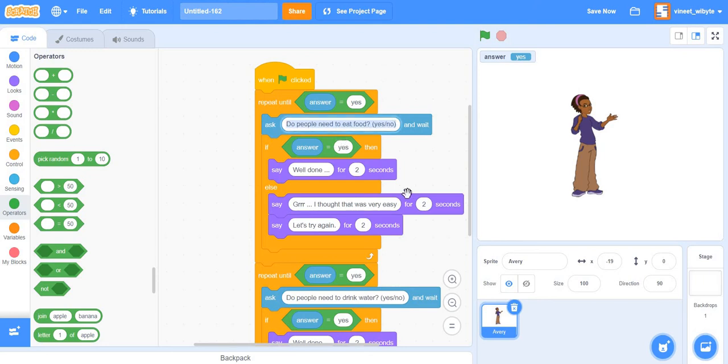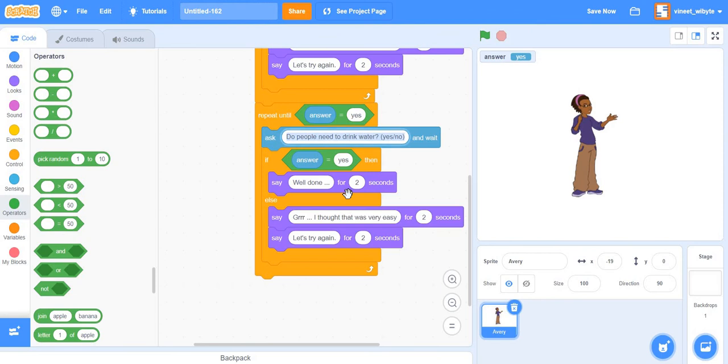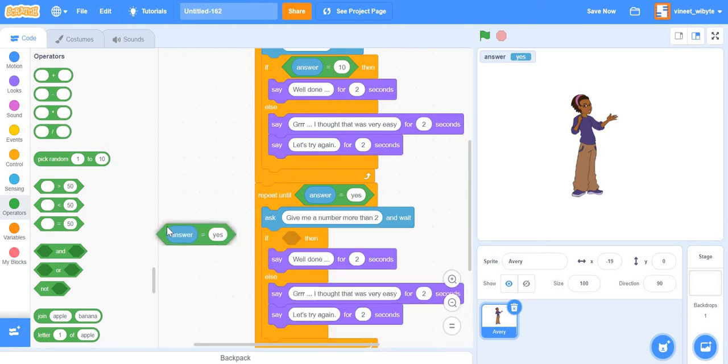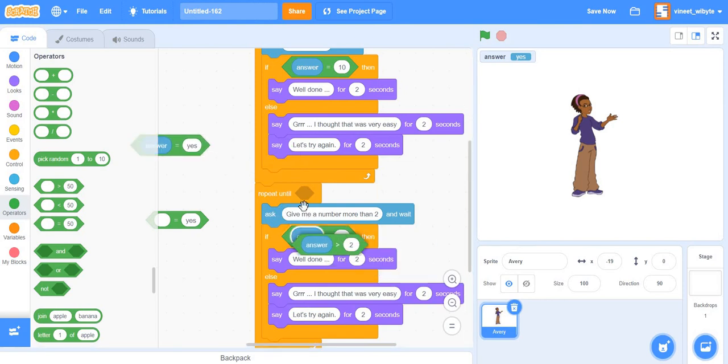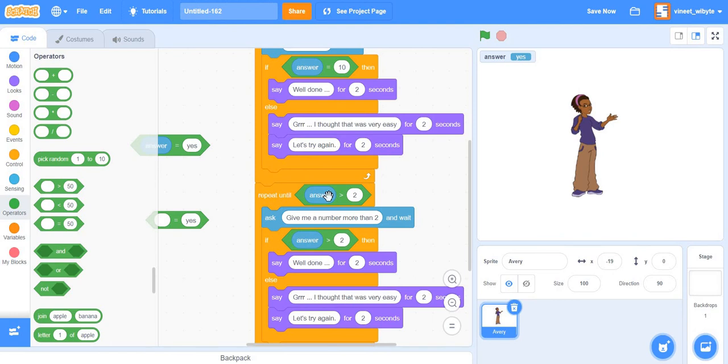So let's say, ask, say, what is 5 plus 5? And wait, and obviously the answer has to be 10. So if the answer is 10, I say yes, and also I repeat it until the answer is 10. And let's say the next question is, give me a number more than 2. Now here, if the answer is greater than 2, then it's fine, and I also repeat the same condition here, because the sprite is going to ask this question until this condition becomes true, right?